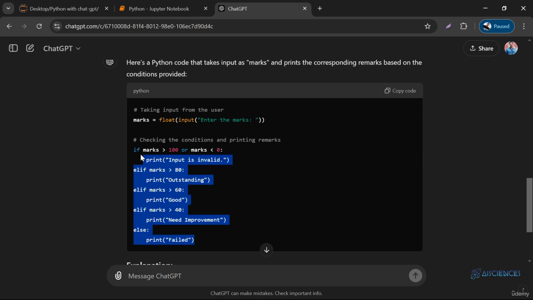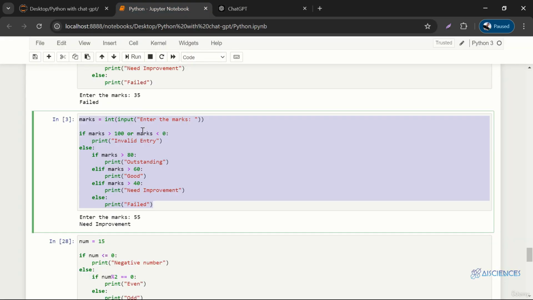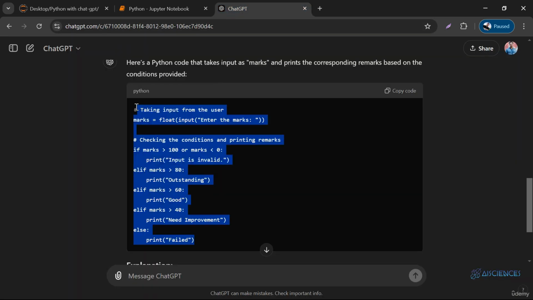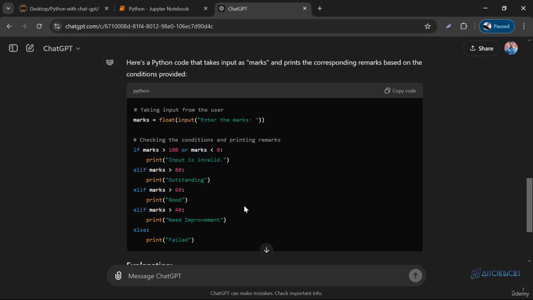So yeah, I think the code looks perfectly fine to me. Since if we can understand the code, we can validate the code. There is no harm in generating code from ChatGPT. Remember, it took us almost 5 minutes to write this code. Even an expert will write this code in, let's say, 3 to 4 minutes, somewhere like that, right? But this code is generated in seconds, right? So yeah, if you can make use of ChatGPT, that's great.